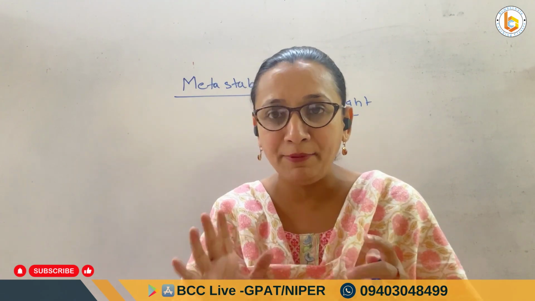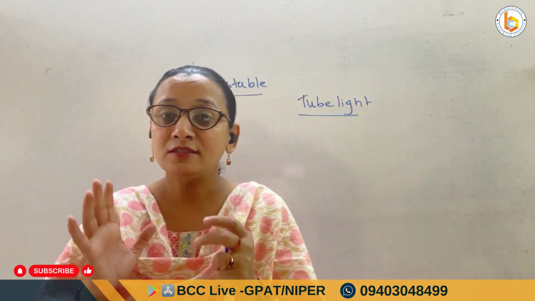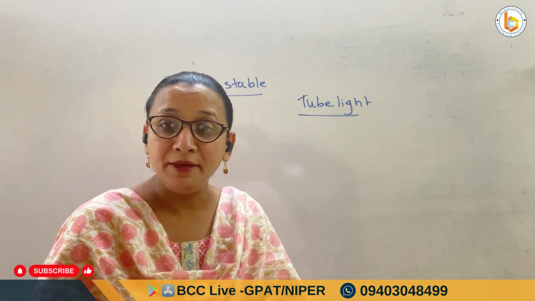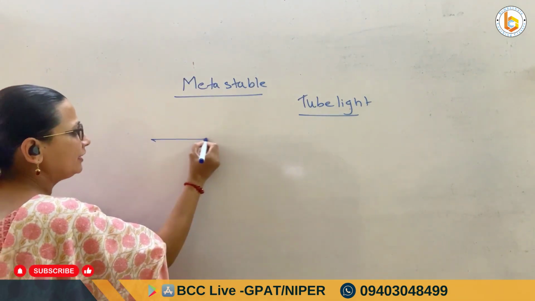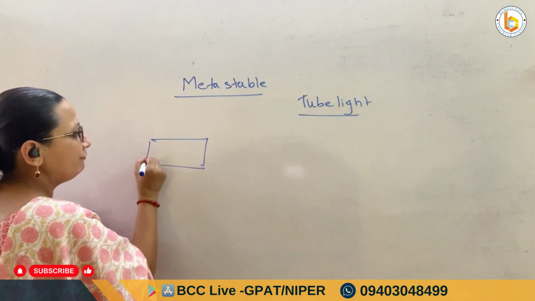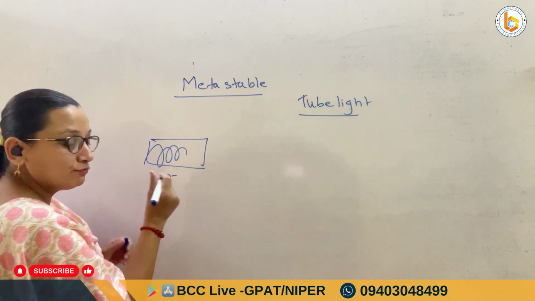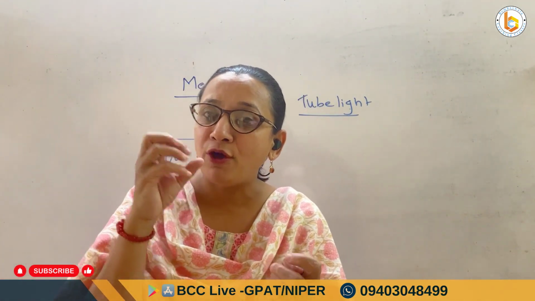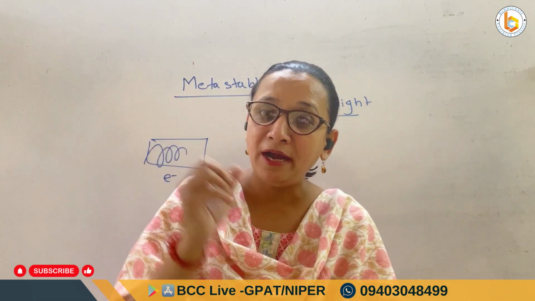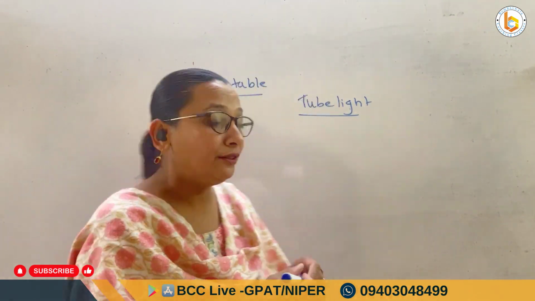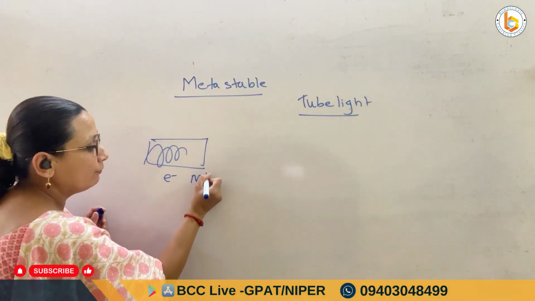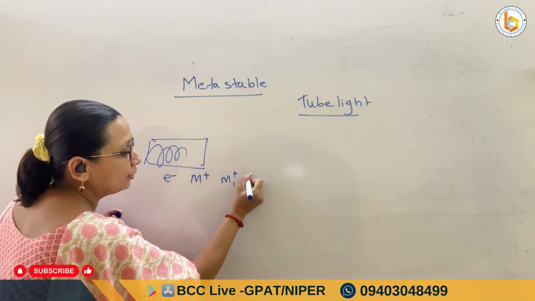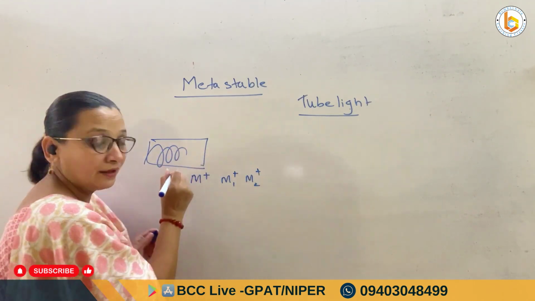Now see what is happening in a mass spectrophotometer: we are keeping this molecule here and bombarding it with fast moving electrons. So what should have happened is that, because of the bombardment of electrons on the molecule, there should be formation of the molecular ions and the daughter ions here.